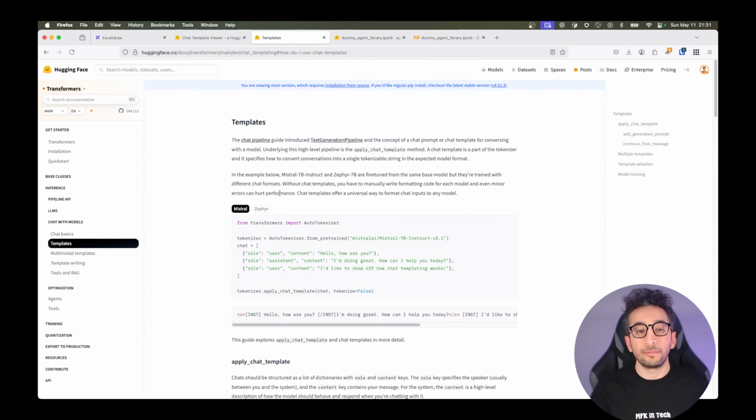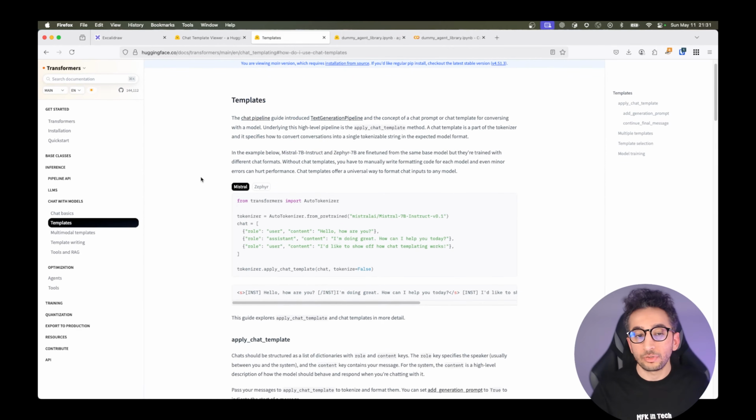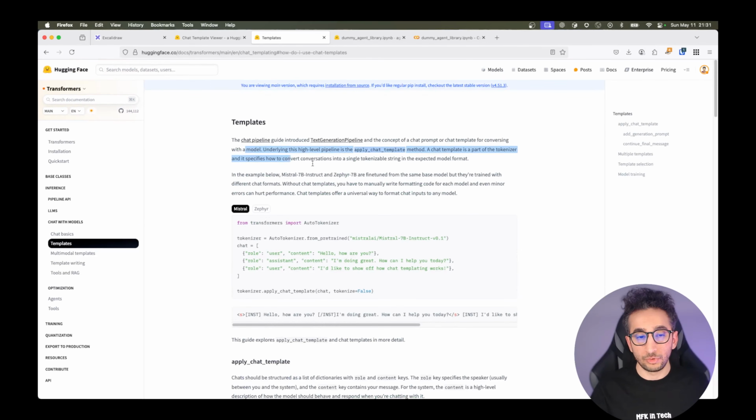If you want the templates in detail, if you are interested and want to read more, you can read in detail here. I will give you the link in the description as well.